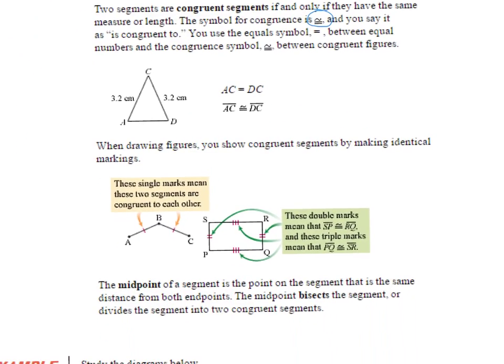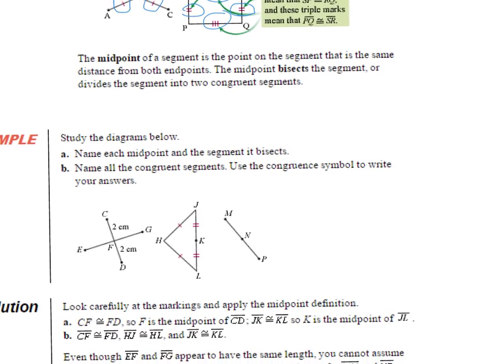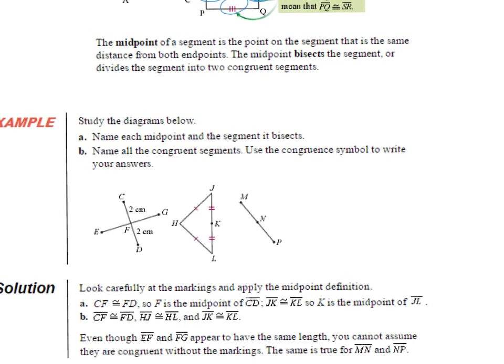When drawing figures, you show congruent segments by making identical markings. For instance, these single marks mean that two segments are congruent to each other. These double marks mean SP is congruent to RQ, and the triple marks mean SR is congruent to PQ. The midpoint of a segment is the point on the segment that is the same distance from both endpoints. The midpoint bisects the segment or divides the segment into two congruent segments.